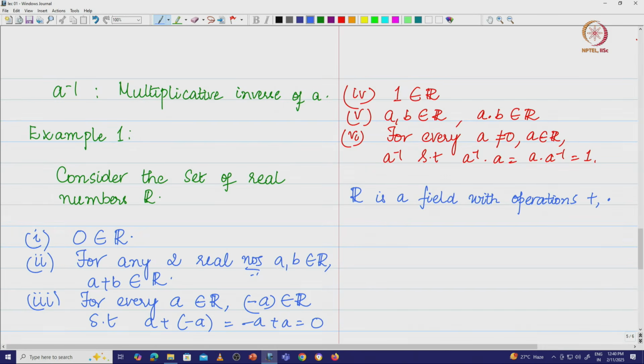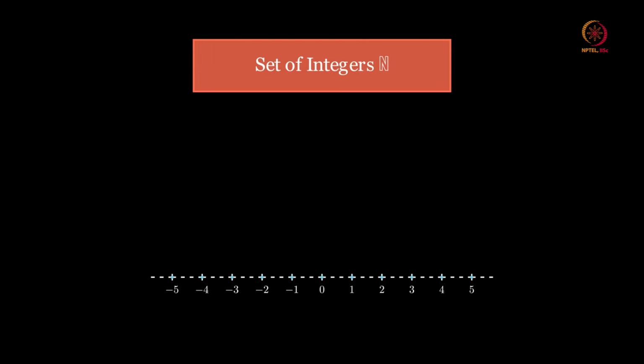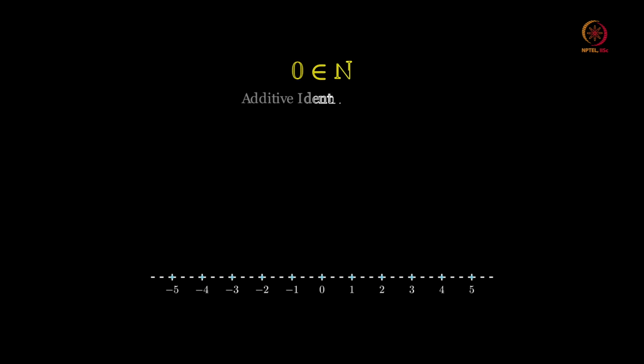But what is interesting is, let us take the simple case. We will take up this example 2. I am going to look at the set of integers. Now, we know that 0 is an integer, and let us call this set n.